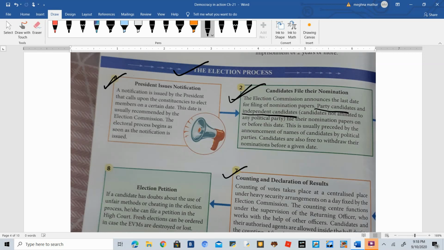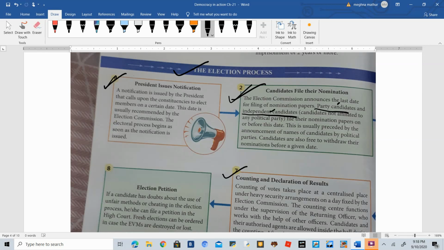The second step is candidates file their nomination. The various candidates who want to contest in the election will fill in all their nomination details, all the paperwork required by the Election Commission of India. Now, candidates can be of two types. The first is party candidate. Party candidate means those candidates who belong to a political party. Then we have independent candidate. Independent candidate means those candidates who do not belong to any political party but are working independently.